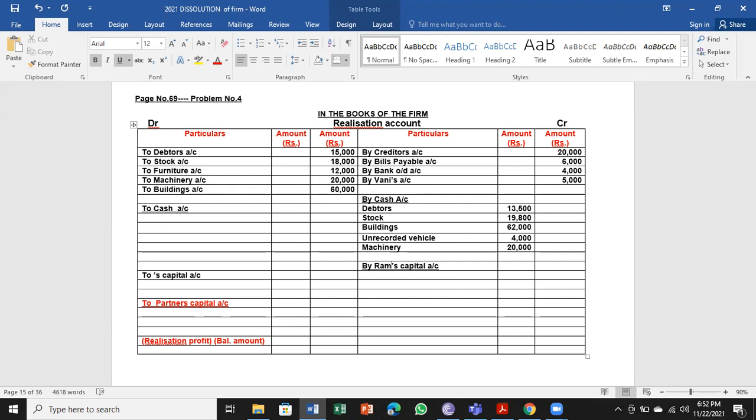Ramya's capital account is debited and realization account is credited. That is the entry. Ramya's capital account debtor to realization account, furniture, only one amount, 9,000.